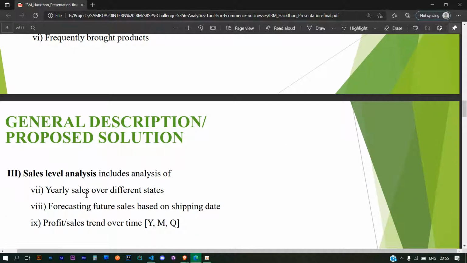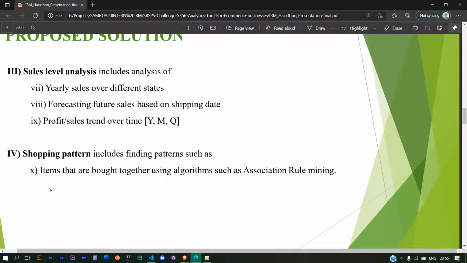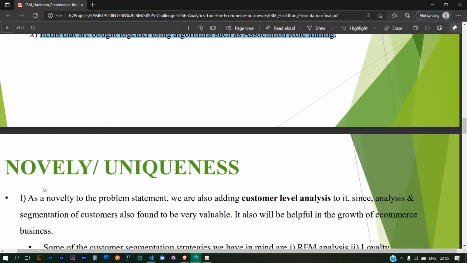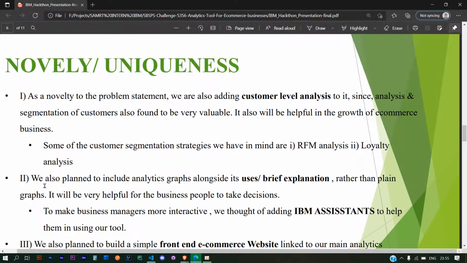When it comes to sales level analysis, we thought of making yearly sales over different states, forecasting future sales based on shipping date, and profit or sales trend over time. And then the shopping patterns: items that are bought together, using algorithms such as association rule mining. Now, the novelty and uniqueness in our project.